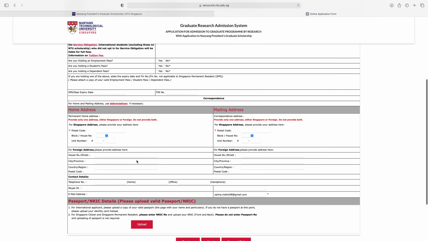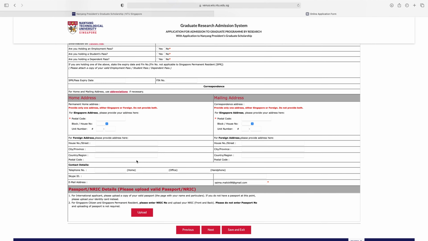Next is correspondence. For home and mailing address, use abbreviations if necessary. So home address is permanent home address. For Singapore address, please provide your address here. If you are living in Singapore, then give the postal code, block, house number and unit number, and here give the Singapore mailing address. But if you are living in foreign countries, then for foreign address, please provide address here: house number, street, city, province, country, region.